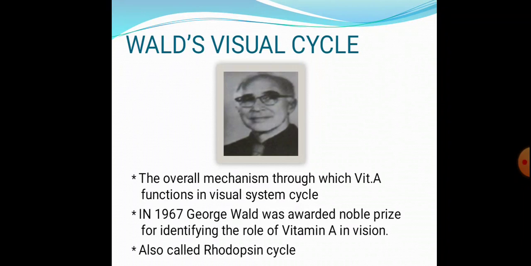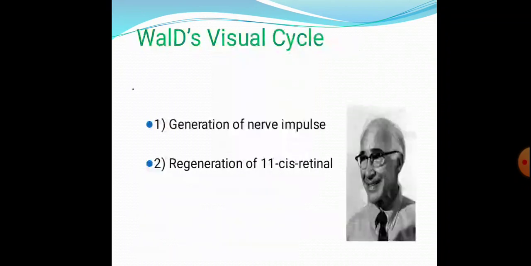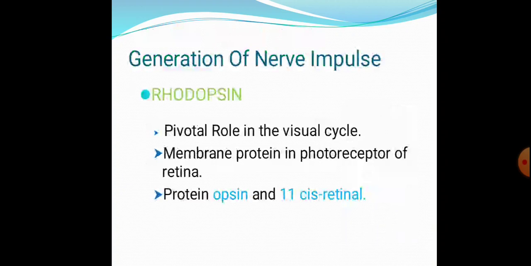The Wald's visual cycle explains the role of vitamin A in the vision cycle, and it is also known as the rhodopsin cycle. This includes generation of nerve impulses and regeneration of 11-cis retinal. These are the two main points which should be included under Wald's visual cycle. So, initially, the generation of nerve impulses.